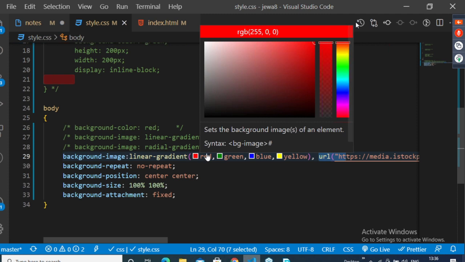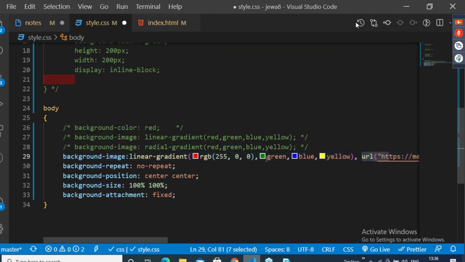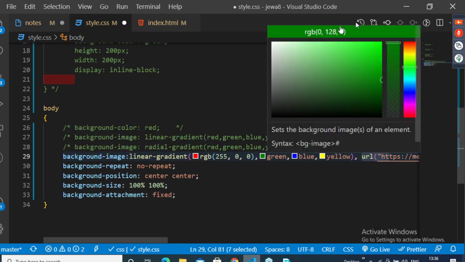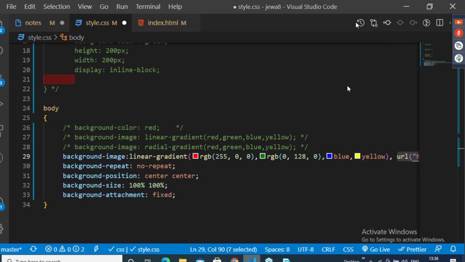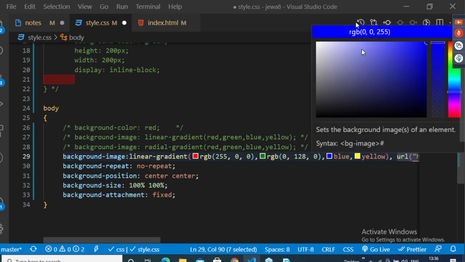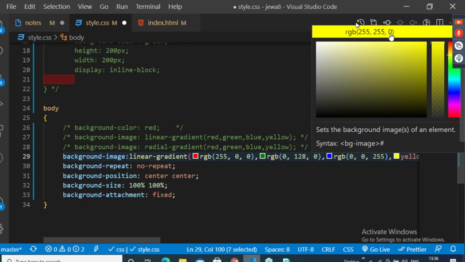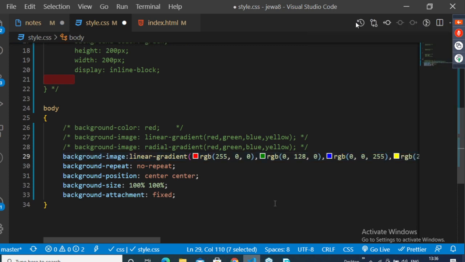So why we use this linear gradient, where we use, observe here. Instead of this, guys, I will change these values to RGB values. I'm changing all these values to RGB values. What is RGB values? You'll get to know, I will tell you. So again, I'll change the color to RGB values. Here also, the color to RGB values.